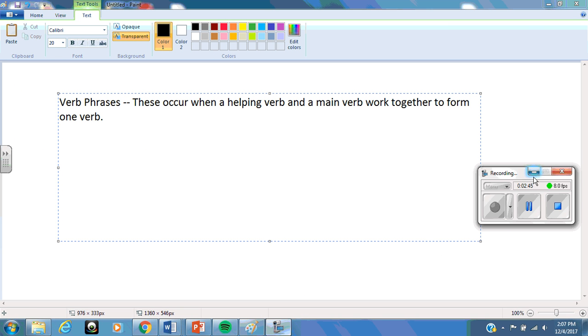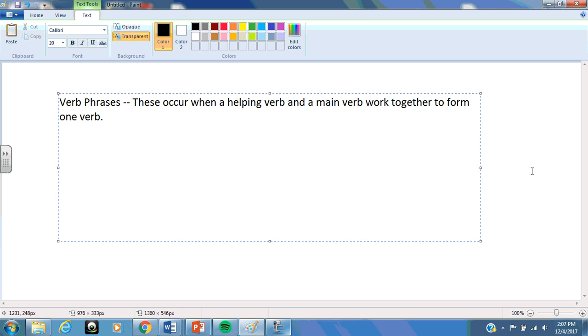And I know what you're thinking. You're thinking, but Mr. Holly, what about helping verbs? Aren't those a type of verbs? Well, the short answer to that is yes and no. So verbs have the ability to work in phrases. A phrase is a group of words that represents one part of speech. So whenever we have a phrase, we have a group of words working together to represent one part of speech. So yes, while helping verbs are different than main verbs, when we put them together, they still represent either an action verb or a linking verb.